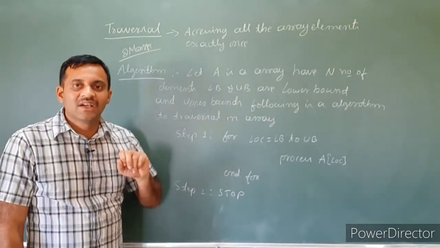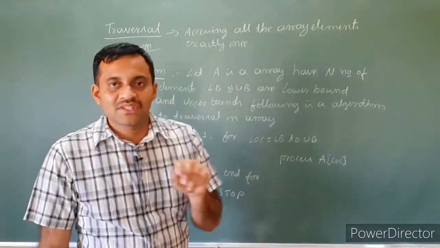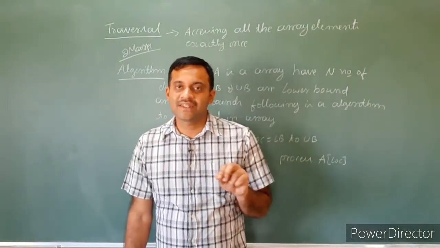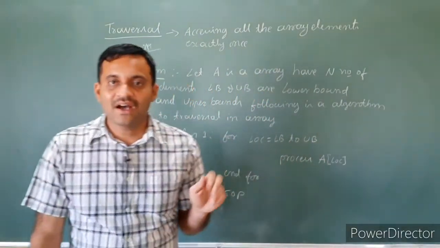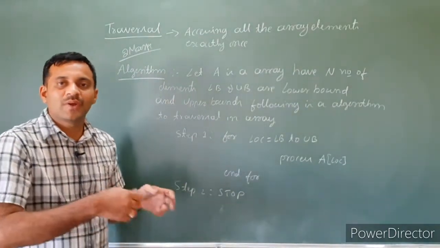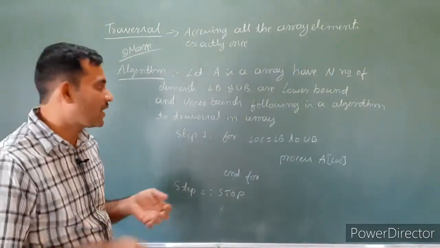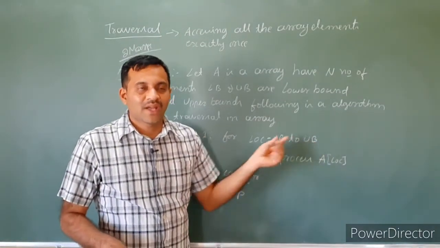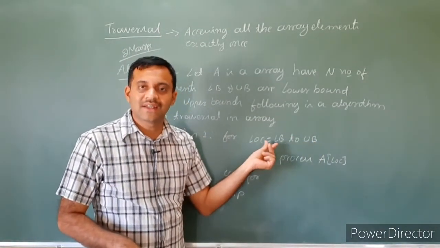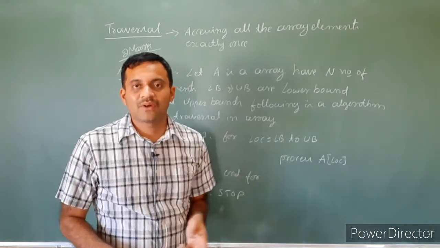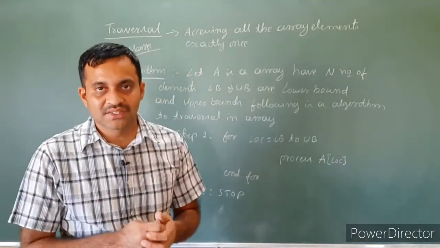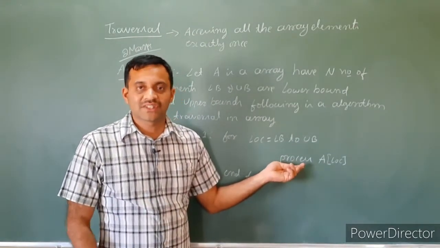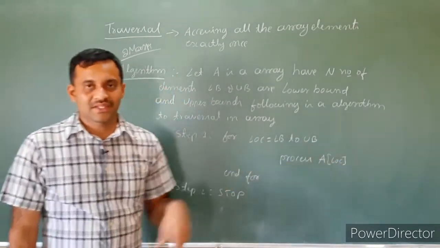How to access? Array elements are arranged sequentially. It is a homogeneous collection of elements, and all elements are stored in consecutive memory locations. Hence we have to traverse from lower bound to upper bound. We access a single element, and for that single element we apply some operation. The operation we call process. It may be any operation. Process A of location.